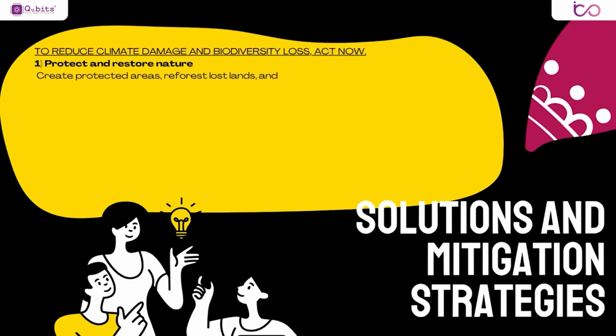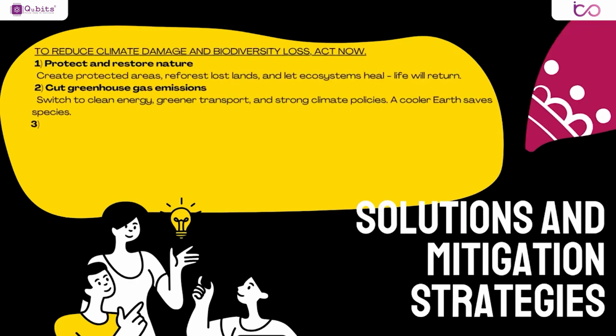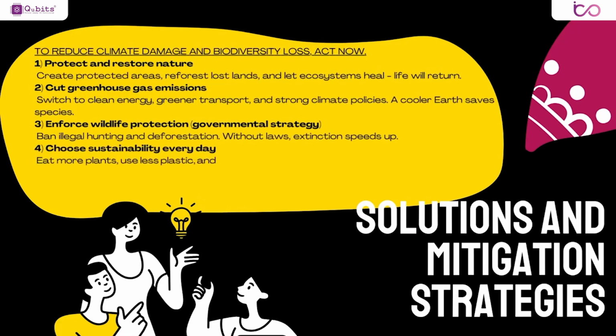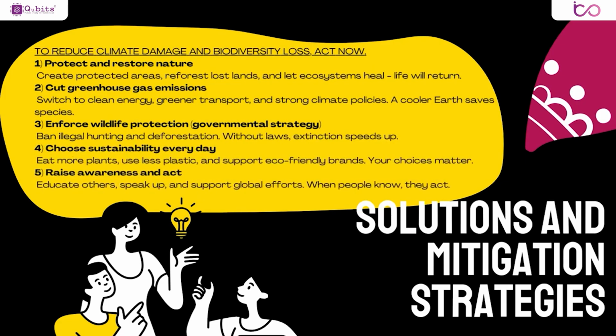Climate change is hurting nature and making the planet hotter, but there are things we can do to help. First, we can protect and restore places like forests and wetlands. These areas are home to many animals and plants, and they also clean the air by taking in carbon dioxide. Next, we can use clean energy like solar and wind power instead of burning oil or gas. This helps to stop gases that make Earth warm. And finally, by taking care of our land and using it wisely, we can protect nature and keep the planet cool.